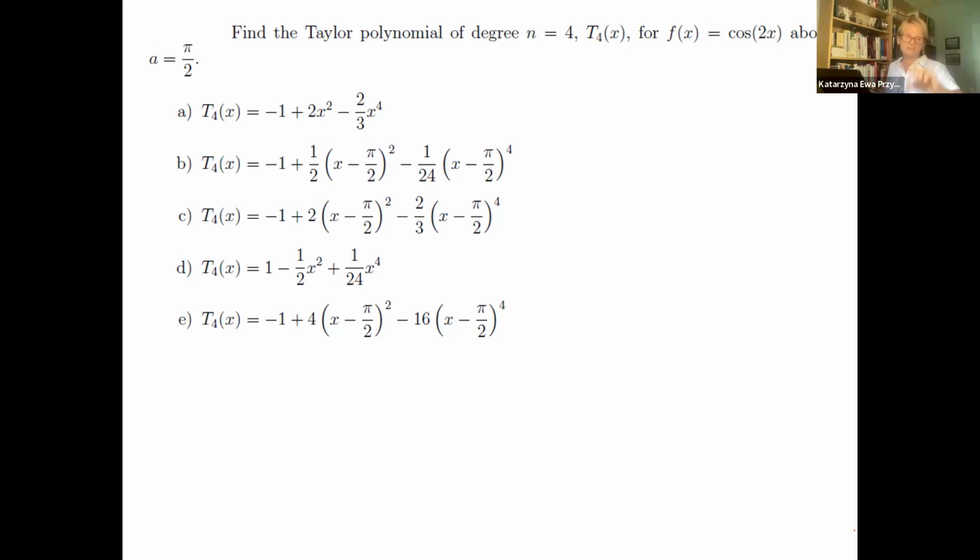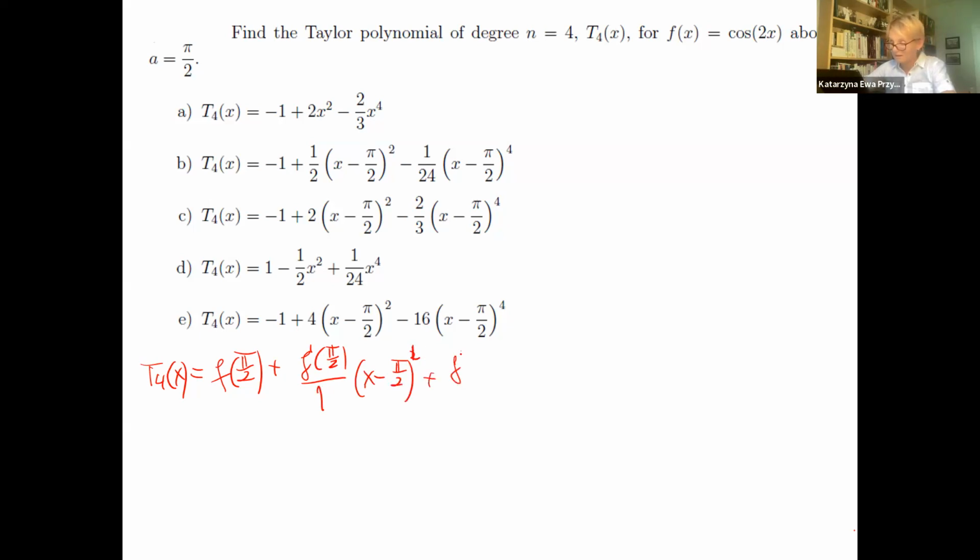I will not use the given formula. If the center was 0, then we could use the expanded form and get just the 4th degree. That's what we need, 4th degree. We remember, we will need the value of the function at pi over 2. We will need the value of the derivative at pi over 2 over 1 factorial, x minus the center to the power of 1.